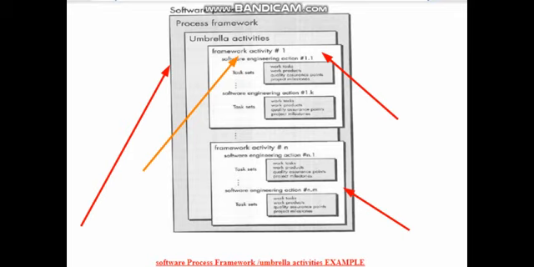In that module we perform some actions, and those actions can be carried out with the help of this task set. You can see the task set like work task, work product, quality assurance point, and project milestones. After completion of this action, we are going to do all these tasks for the individual action.